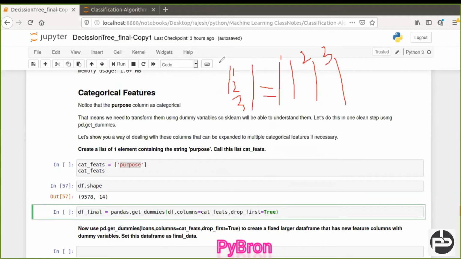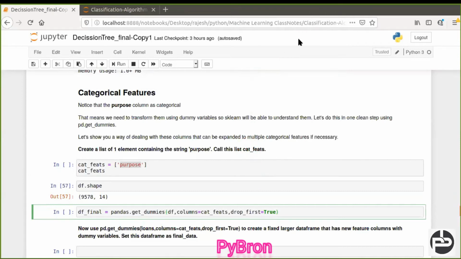Let's suppose the data is 1, 2, 3, 1, 2, 3, 1, 2, 3. Wherever 1 is there, it will set 1 in the first column, and the remaining will be set to 0. Similarly for 2, wherever 2 came, it will set 1, and the remaining will be 0. Hope you understood, pd.get_dummies will work like this. I'll show you that also, with a clear diagram.